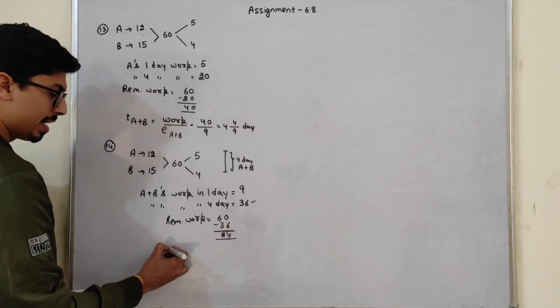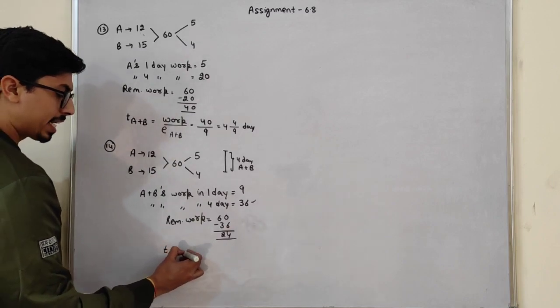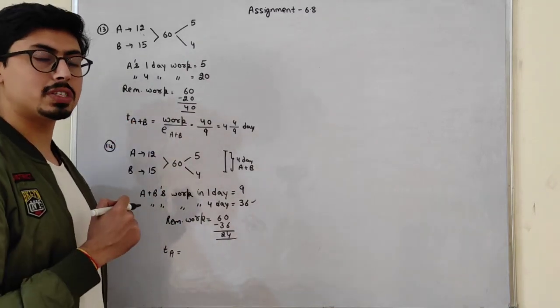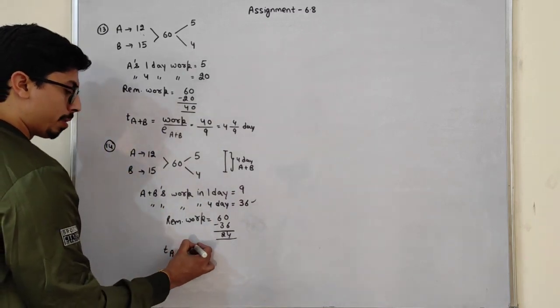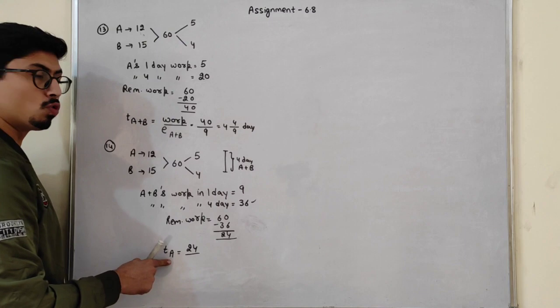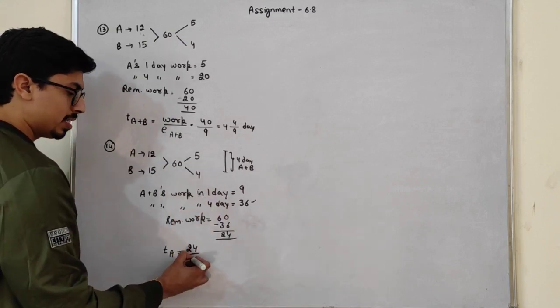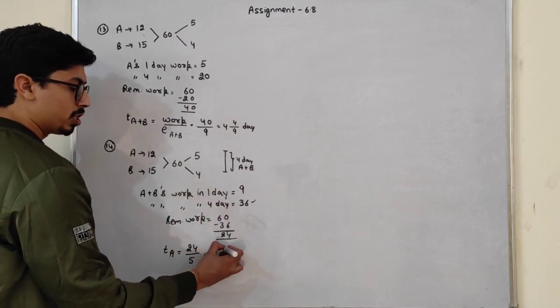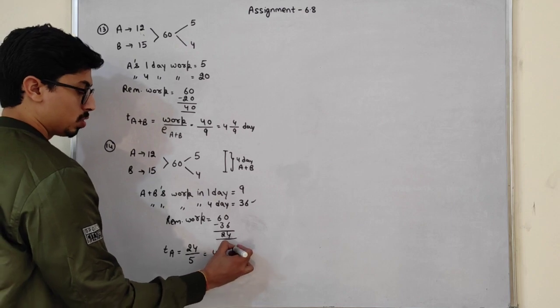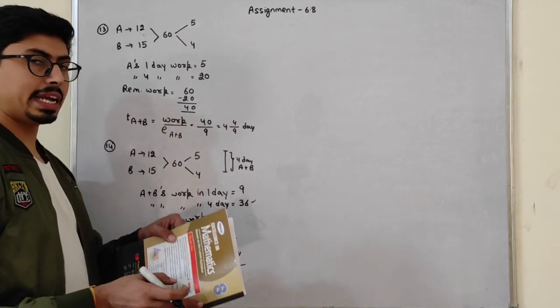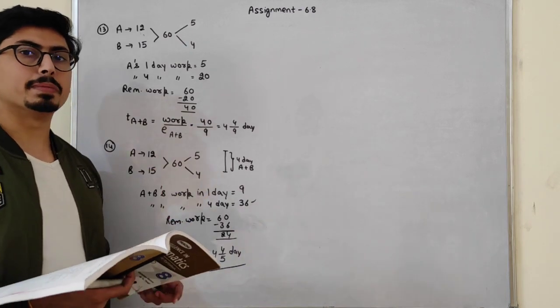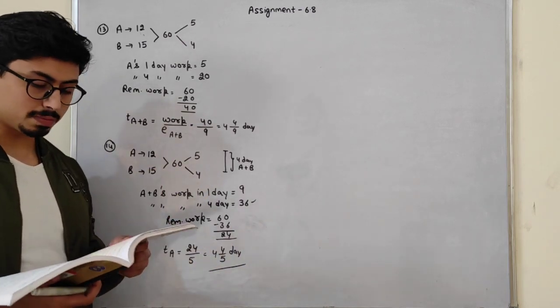So the time taken by A I have to find out, and the time formula is work upon efficiency. What work does A have to do? The remaining work. So work upon efficiency. Efficiency of whom? A I have to take. A's efficiency is this. So 5 4s are 20, so 4 by 5 days A will take to complete the remaining work. This is my required answer.